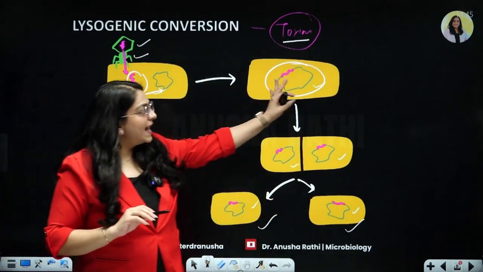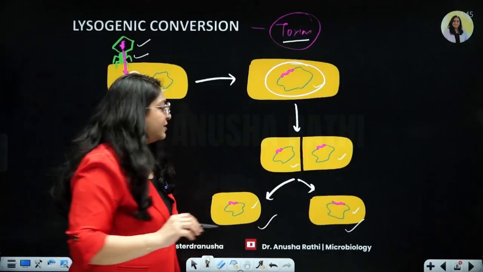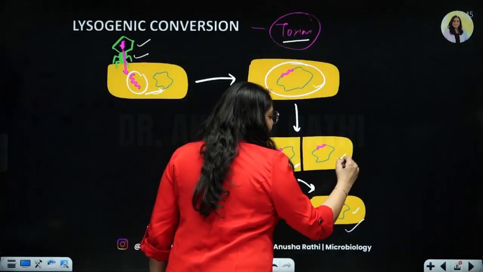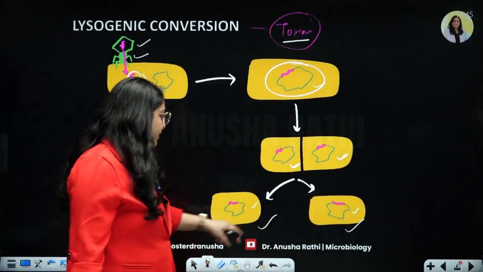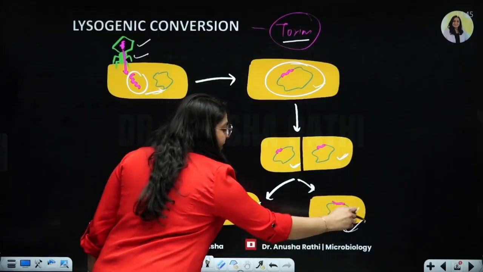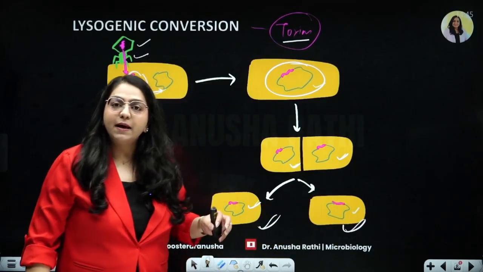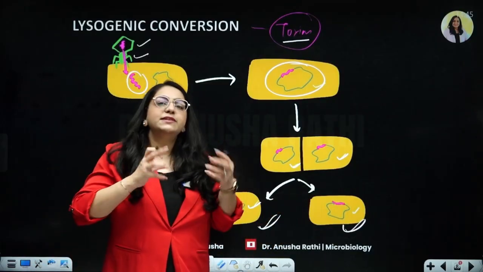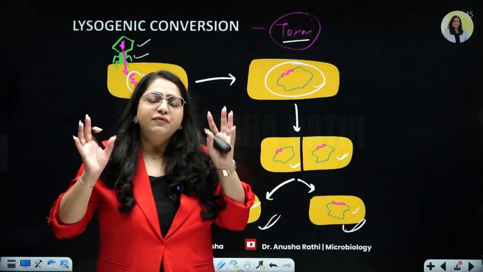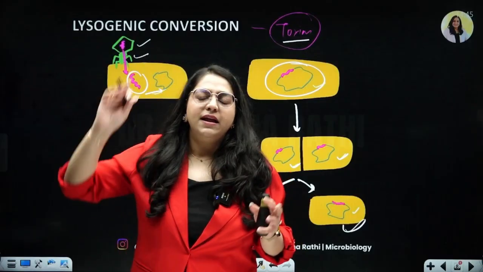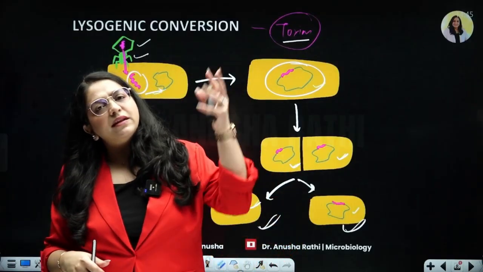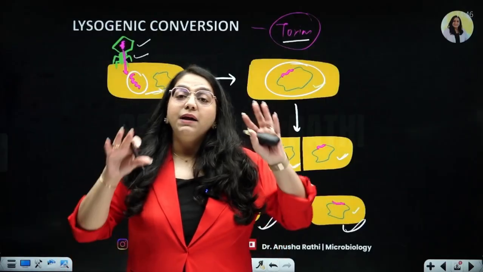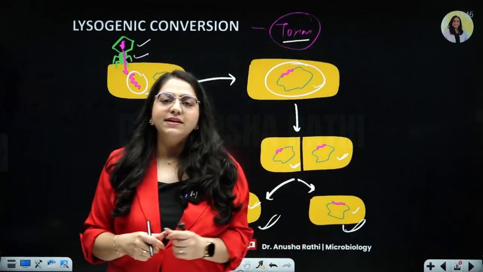Now this will stay like that. The bacteria will divide by binary fission and two little lysogenic bacteria are produced. They will further divide and they will produce their own little lysogenic bacterium. So what is happening? The bacteria has been changed a little bit now. The phage is not going into the lytic cycle. It is simply continuing in the lysogenic cycle only, and the bacteria is just dividing, living its life.